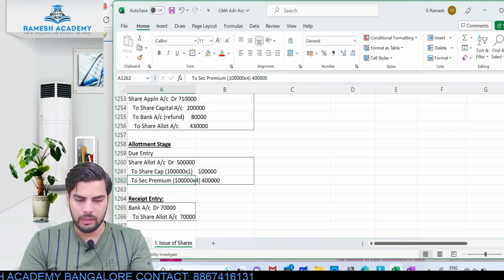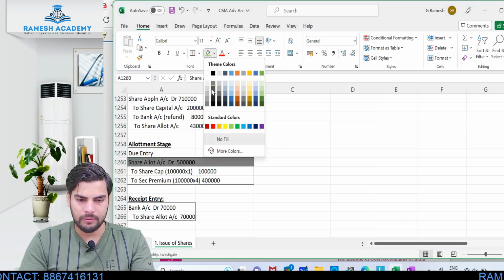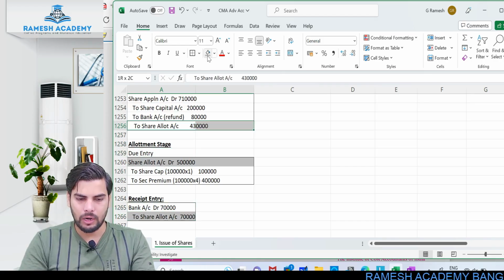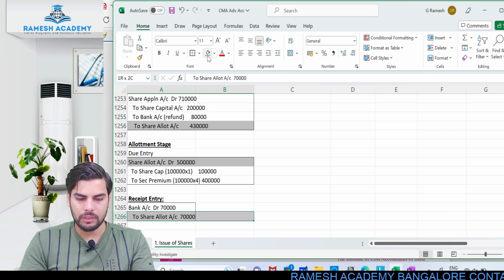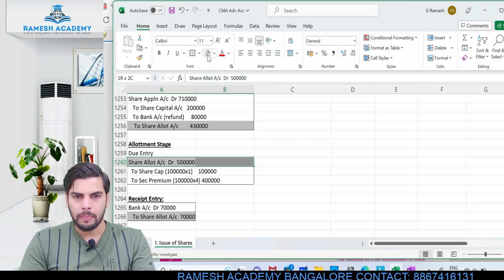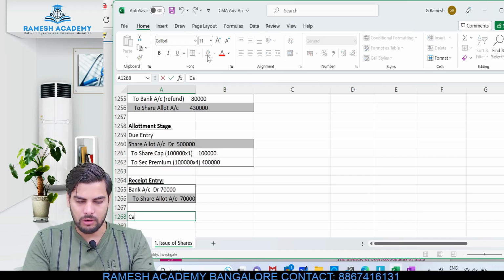Now look at this. I told you that all the intermediary accounts will get nullified, right? Look at the share allotment account, a debit of 5 lakh. Observe this carefully. Here there is a credit of 70,000, so to the extent of 70,000 it was nullified over here. To the extent of 4 lakh 30 it got nullified over here. So credit total is 4 lakh 30 and 70, which is 5 lakh, and debit total is 5 lakh. So 5 lakh of debit and 5 lakh of credit will get nullified. Is this clear? And then comes the first and final call, the call money stage.